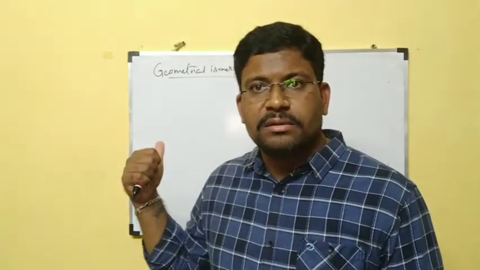While I was teaching the isomerism topic, I discussed that it is classified into two types: structural isomerism and stereoisomerism. Under structural isomerism, there are six subcategories. Under stereoisomerism, there are two: geometrical isomerism and optical isomerism. I told you that you will study geometrical isomerism in the alkenes topic.